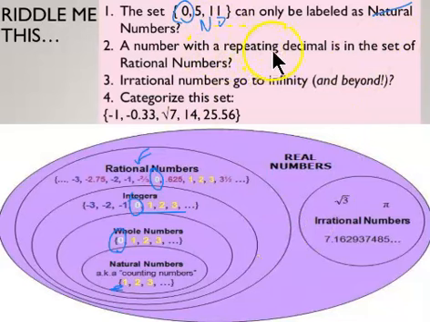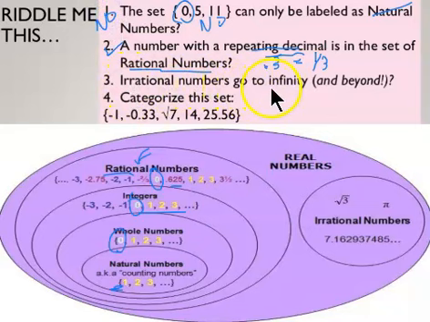What about a number with a repeating decimal? Now, I mentioned that earlier: is it in the set of rational numbers? Is this true? It is, because I can put 0.3 repeated, which is 1/3, but any repeating number, or any decimal that ends like 0.625, is considered a rational number. So this would be yes, and this would be no.